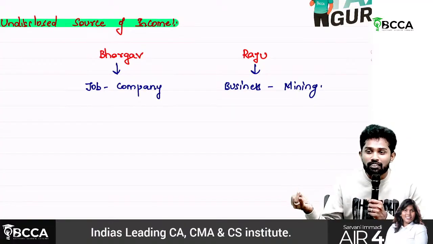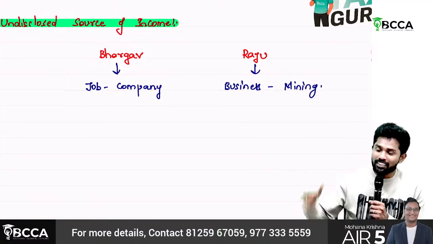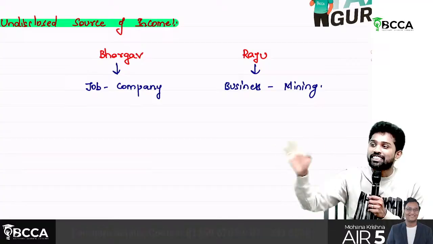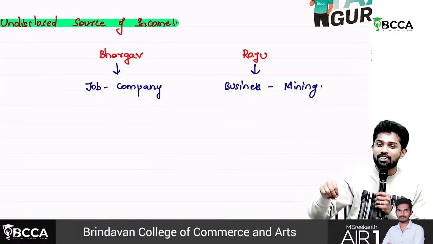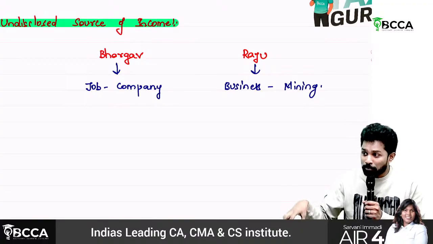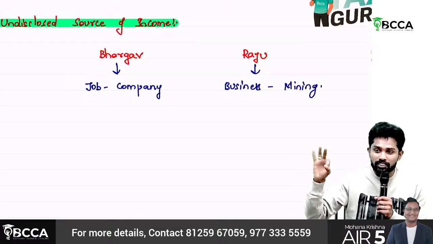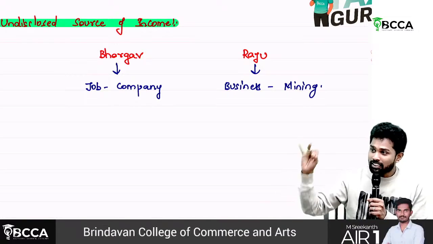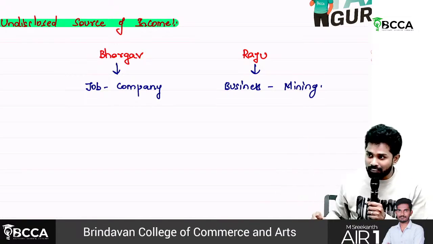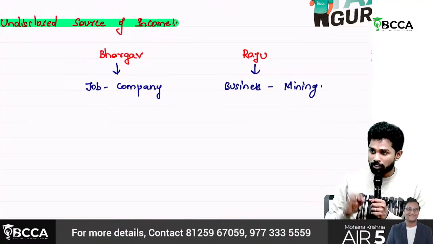Okay, again, this is called what? Again, they'll ask the same thing. What is the source of this income? Provide explanation. He cannot provide an explanation, or the explanation is not satisfactory. Again, what? Undisclosed source of income. So this is unexplained money, jewelry, bullion. These 3 points I said, sir. One is cash credits. Second one is unexplained investments. Third one, unexplained money, jewelry, bullion, all those things. 3 points. Fourth one, sir.